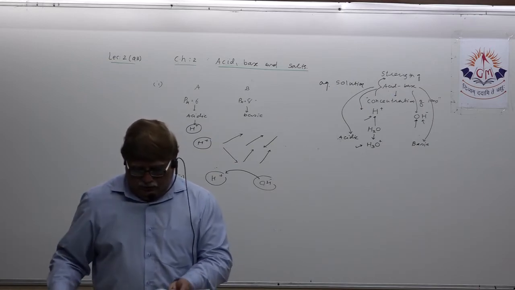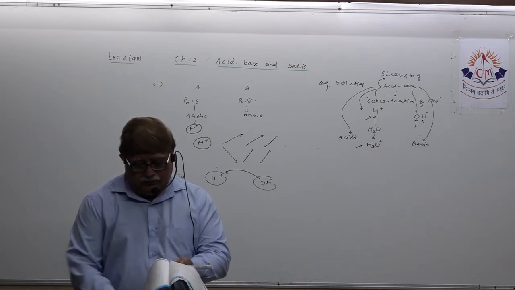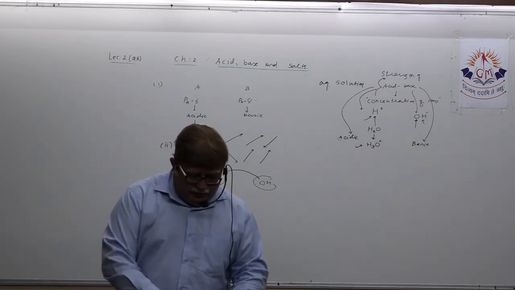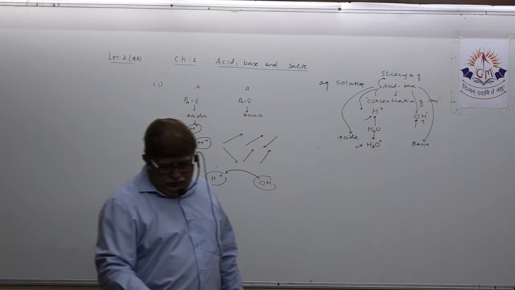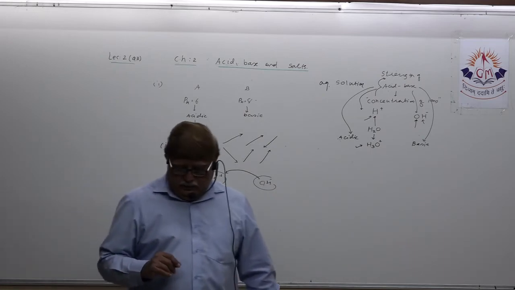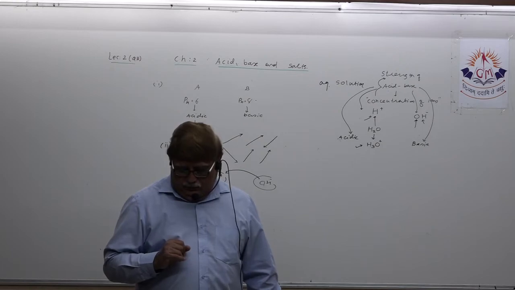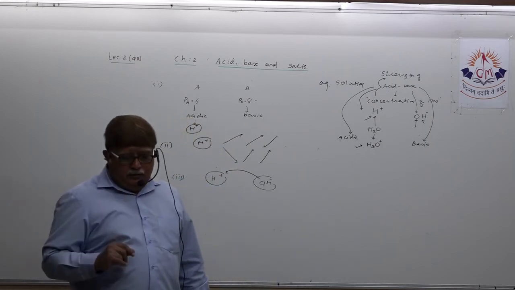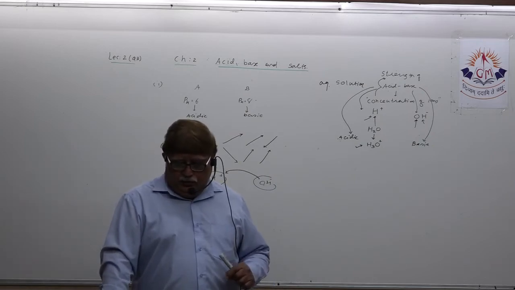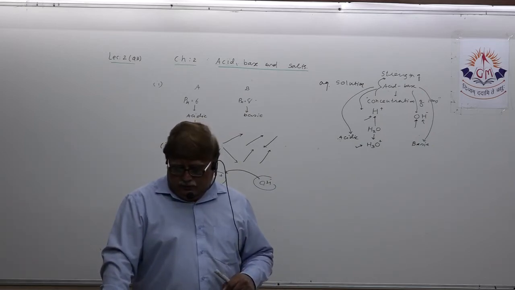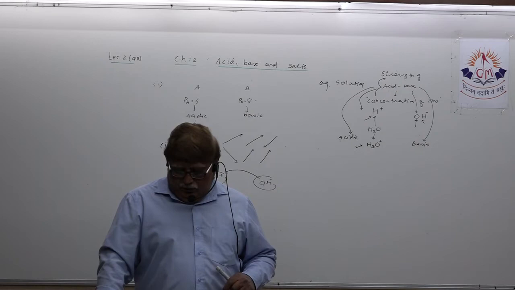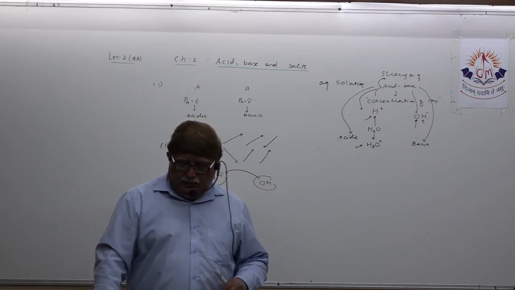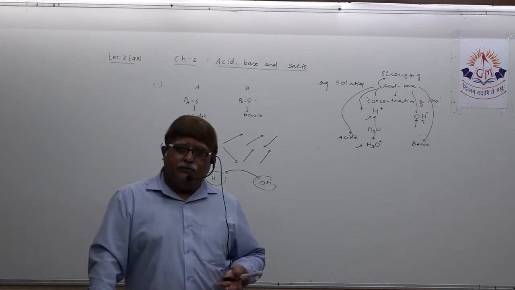Now dear student, see from the PDF the number sixth one. What is that? Read it first. What is given? What is correct for acidic solution? There are 4 options given. H3O plus equal to 10 raised to minus 7. H3O plus less than 10 raised to minus 7. H3O plus greater than 10 raised to minus 7, and H3O plus less than OH minus. So you all can guess, dear student.